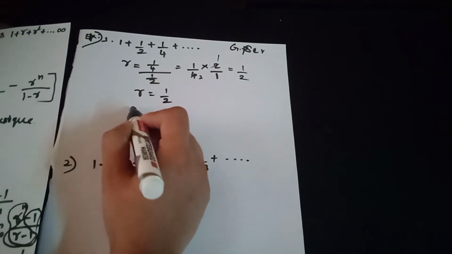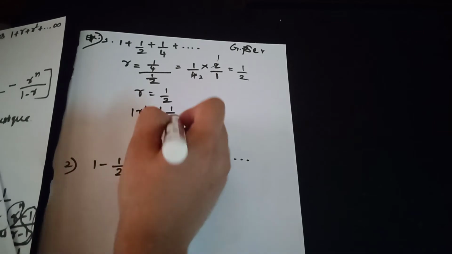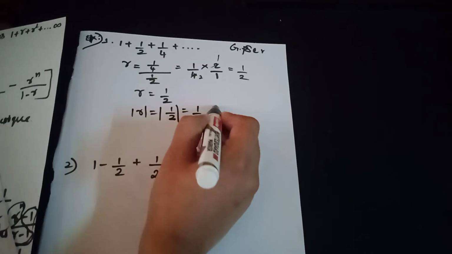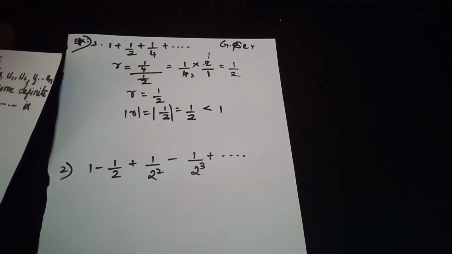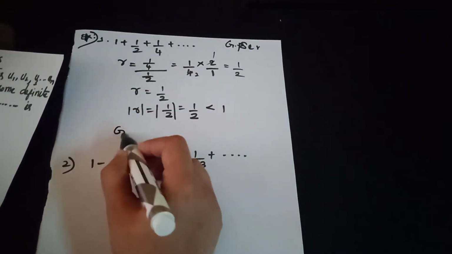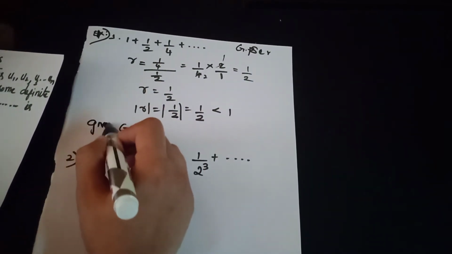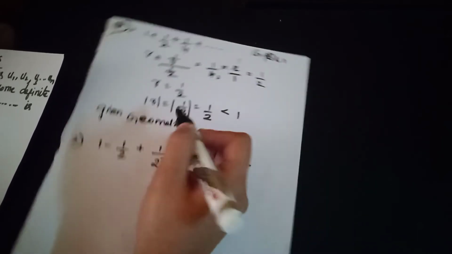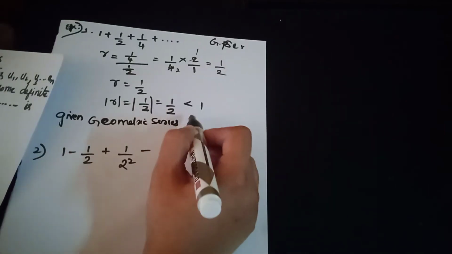If you take modulus of r, 1 by 2 is still less than 1, and hence this given geometric series converges.